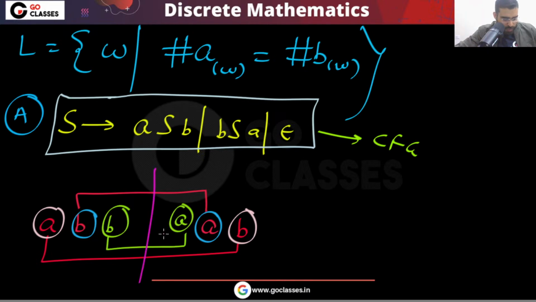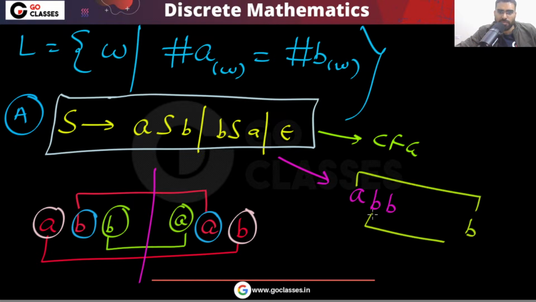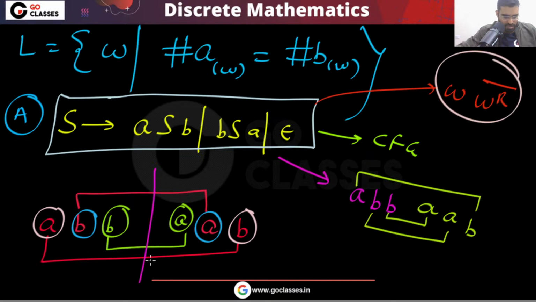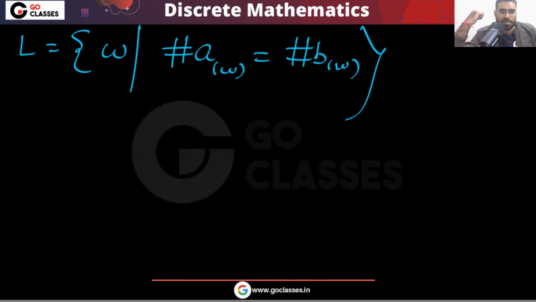So no, it is not a palindrome. For example, if you have ABB, then this must be B, this must be A, and this must be A. Actually, let me tell you what this language will generate. This will generate this type of W reverse complement, right? Is this clear?